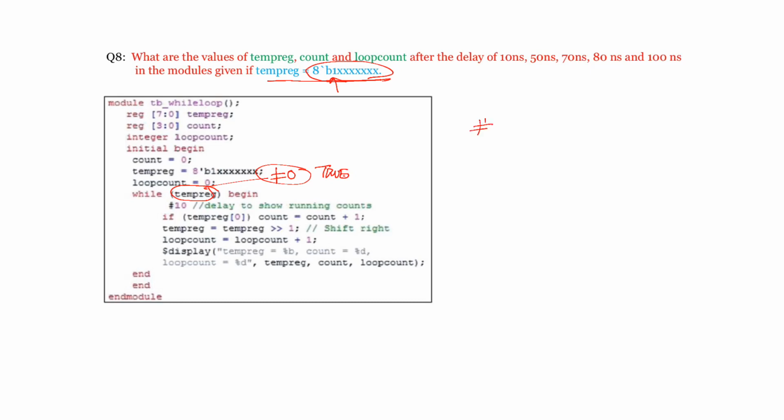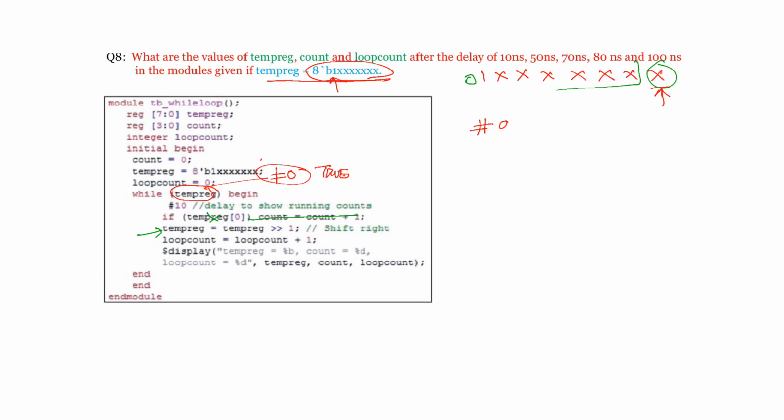If temp[0], that means the first value, so this is 1x like this. At this point temp[0], you are pointing to this value. Is it now true or false? Now this will become false because you are referring to x. So this won't execute. That means count will not increment. So this condition is false. Next it comes to temp. Temp is shifted by 1. Now 0 is going to be added and you go on with this register.